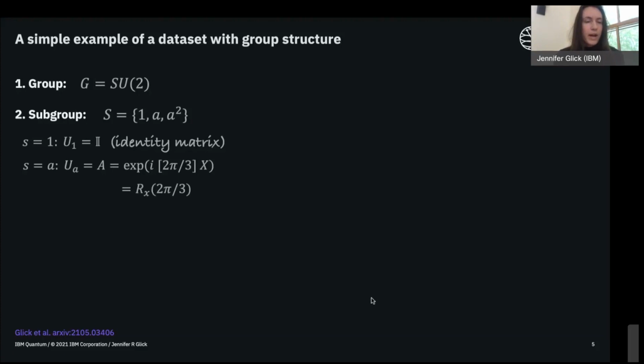So we've defined a group and then a subgroup. What we're going to do is create what are called left cosets. Cosets are just sets of elements in the group that can be used to break the group up into disjoint subsets. These disjoint subsets, or cosets, are what we're going to use to denote the classes for a binary classification problem. The elements of one coset will correspond to the +1 class label, and the elements of the other coset will correspond to the -1 class label.